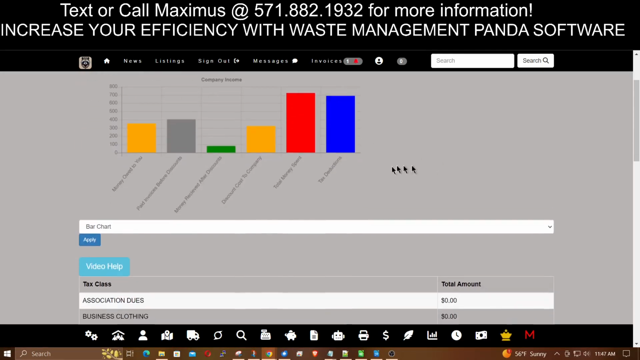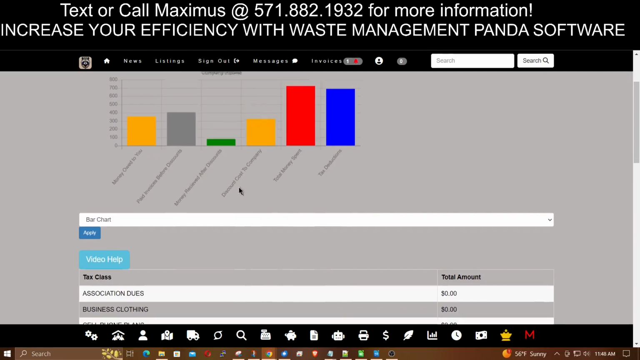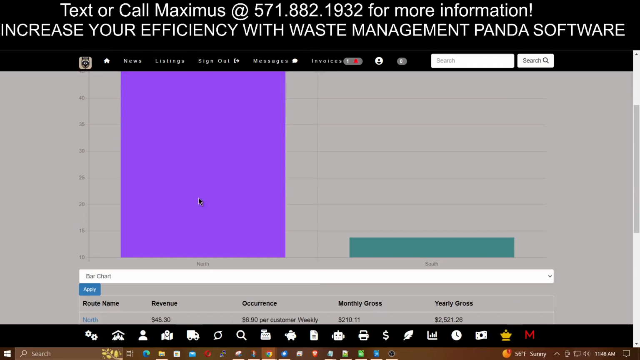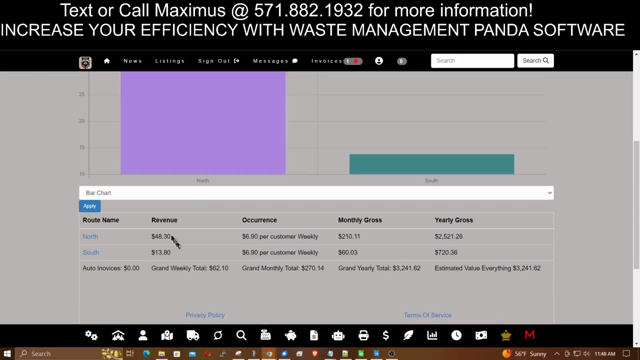Here you can see the value of each one of your routes. You just click on reports here, and these are the values, so it's one click away. You see the value of each route by the week, by the month, by the year. Then you get a grand total of everything, especially if you have auto invoices for dumpsters and such. You get to see what kind of revenue you're generating every year, which is very helpful, especially when you're trying to calculate the cost of the route.